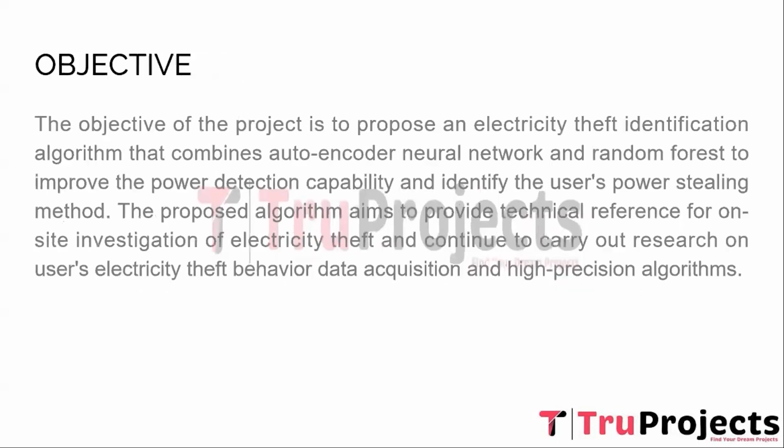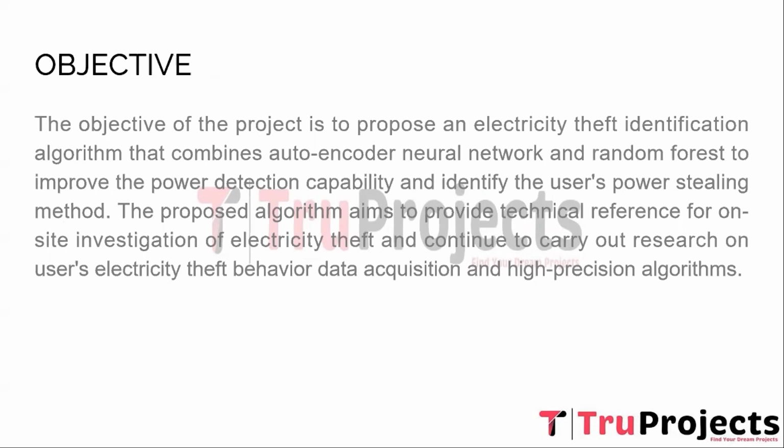The project aimed to introduce an algorithm for identifying instances of electricity theft by combining the capability of an autoencoder neural network and random forest. The objective is to enhance the detection capability for power theft and accurately identify the method employed by users to steal electricity.